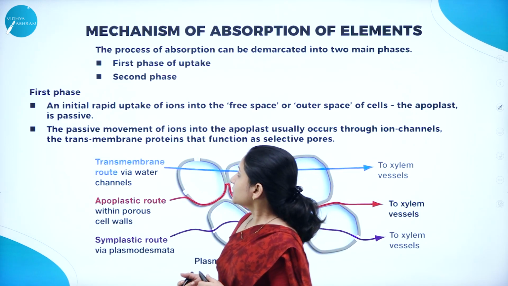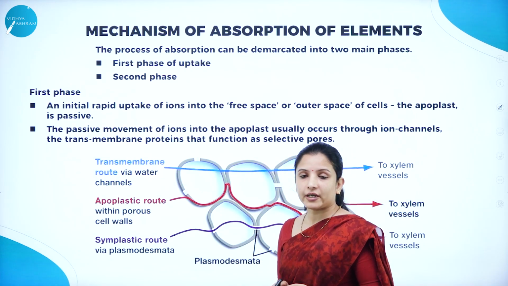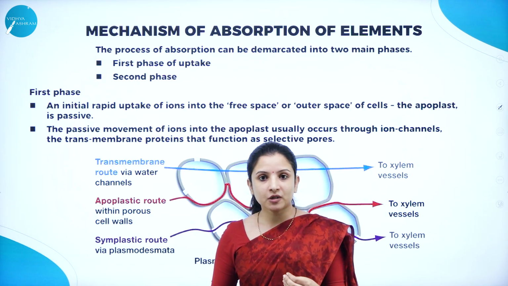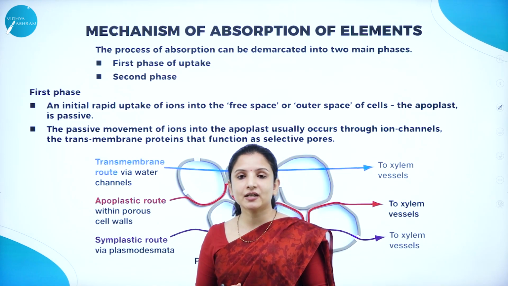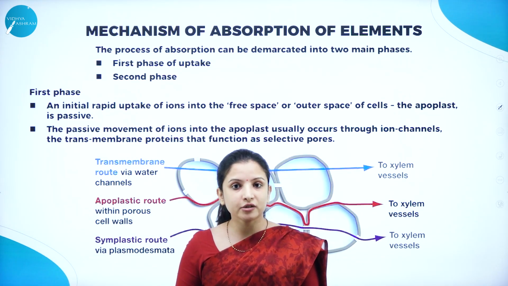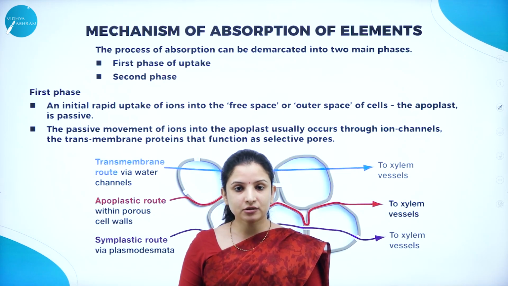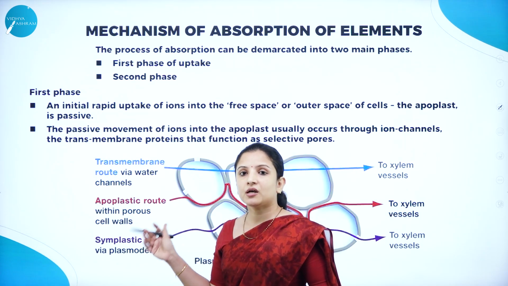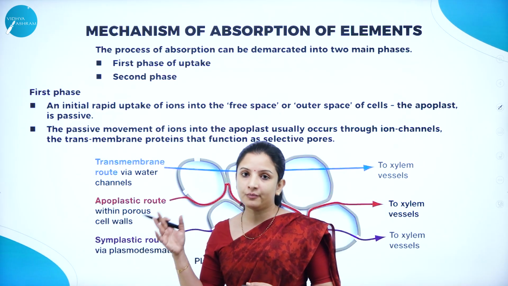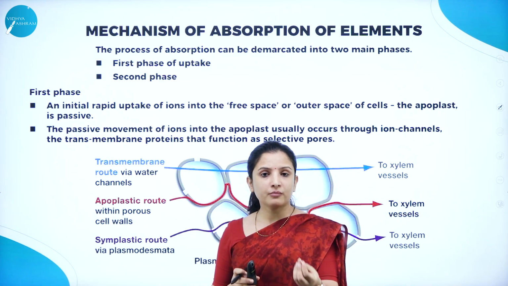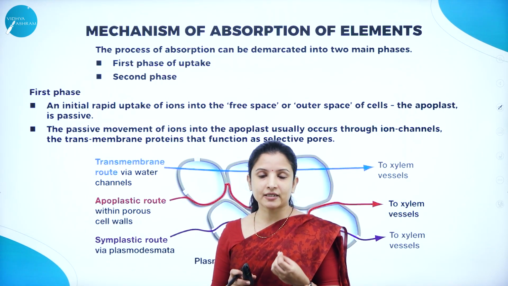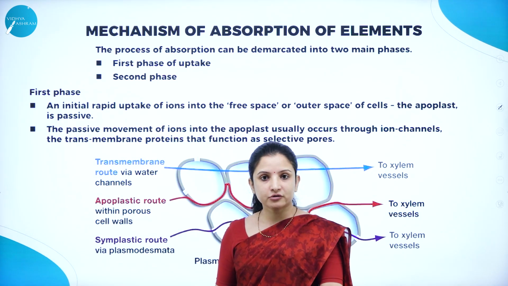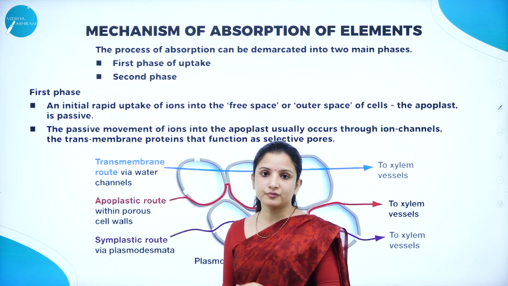So next, talking about some of the mechanism of absorption of the elements. So how do plants exactly absorb elements? In the chapter Transport in Plants, we studied about the transport of water and mineral nutrients in the plants, right? So we understood about the Apoplast pathway, the Symplast pathway, and all that. The same thing occurs here if the plant has to absorb minerals as well. In the salt form, the plants will not absorb the minerals directly. The minerals get dissolved in the water that is there in the soil. It will form a solute, and that solute is the one which will be absorbed by the plant.